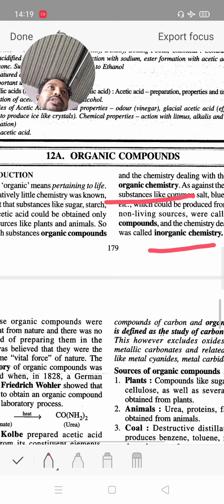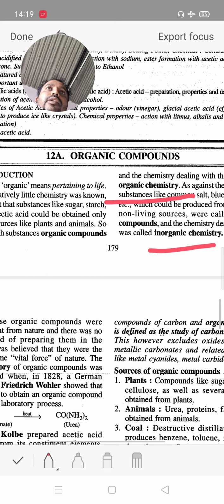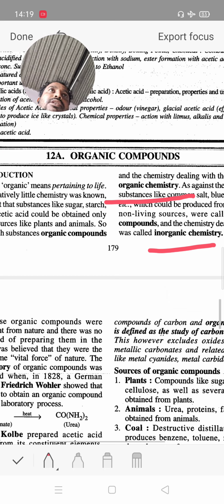Then physical chemistry: principles, laws, quantum. It studies the states of matter: solid, liquid, gases.